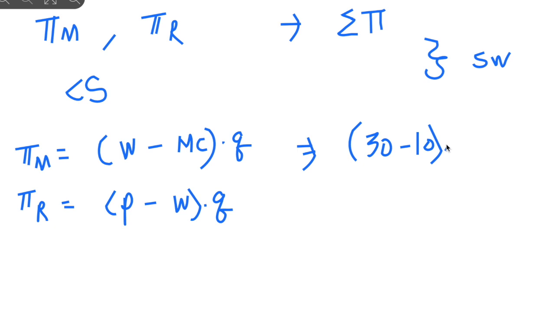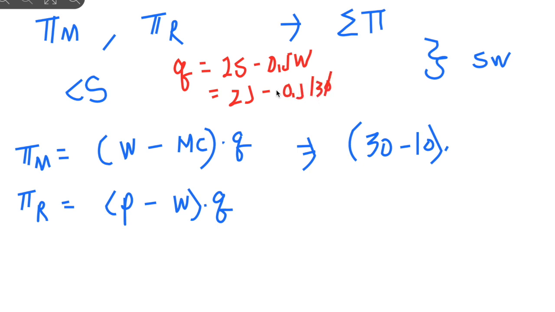Q is, let me see, I think we didn't calculate it before, so I'm gonna write it in red. So Q equals 25 minus 0.5 W, right? So 25 negative 0.5 of 30, so it's 15, right? So we get the Q of 10, okay. So Q equals 10. So we multiply by 10 and get what? 20 times 10, so 200 profit for manufacturer.